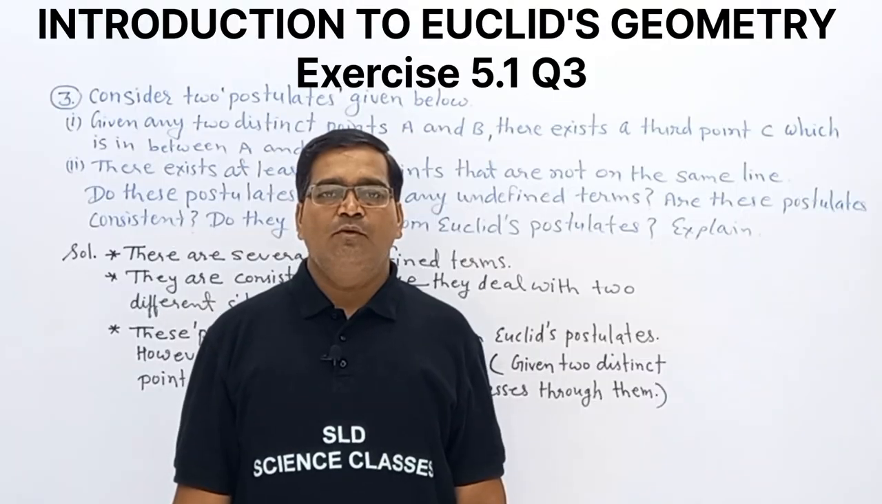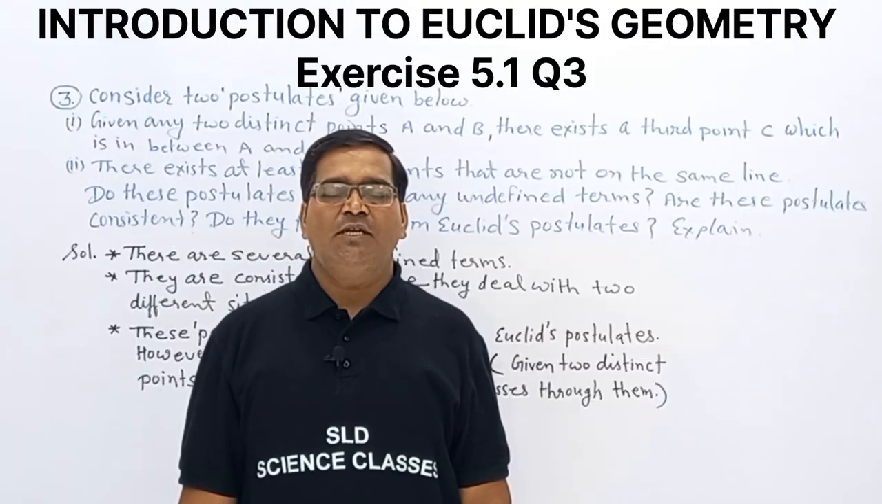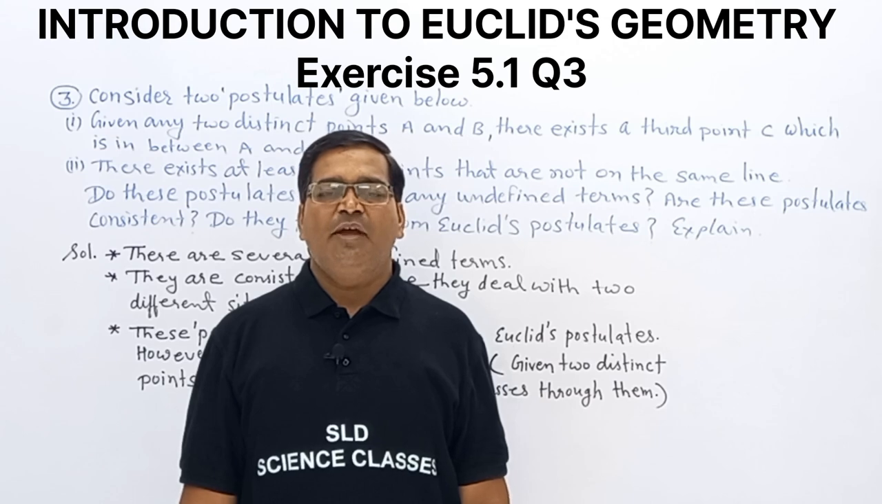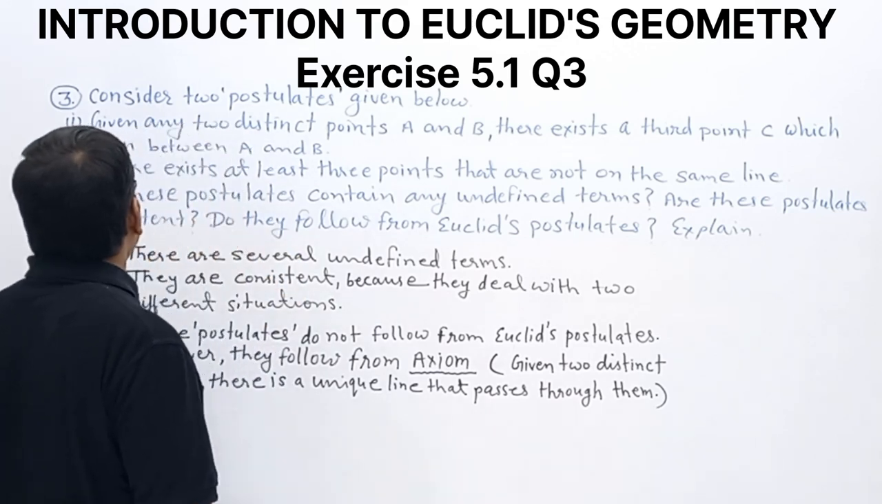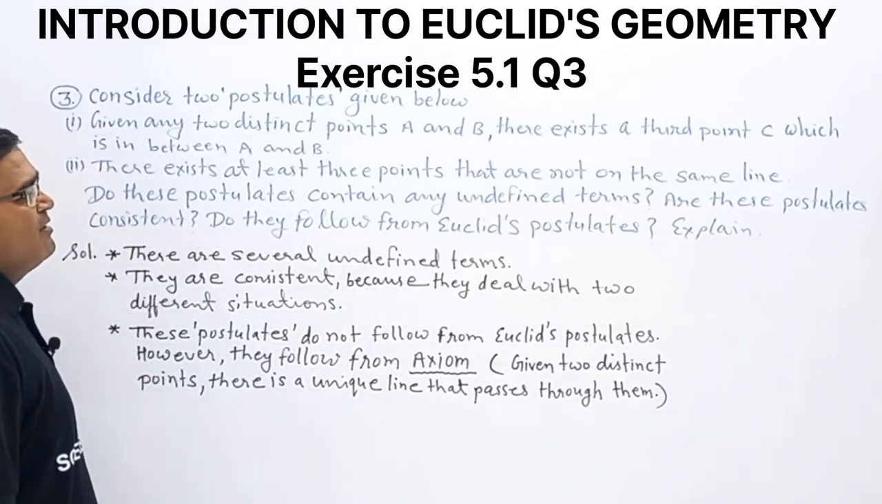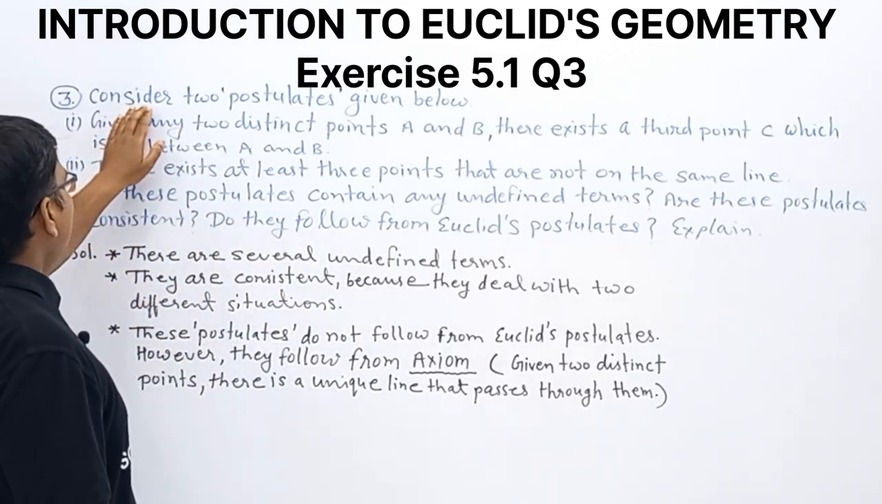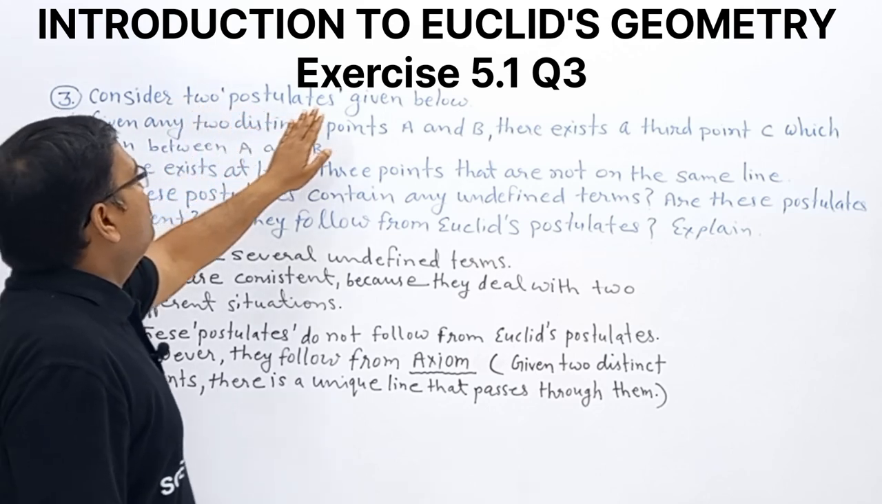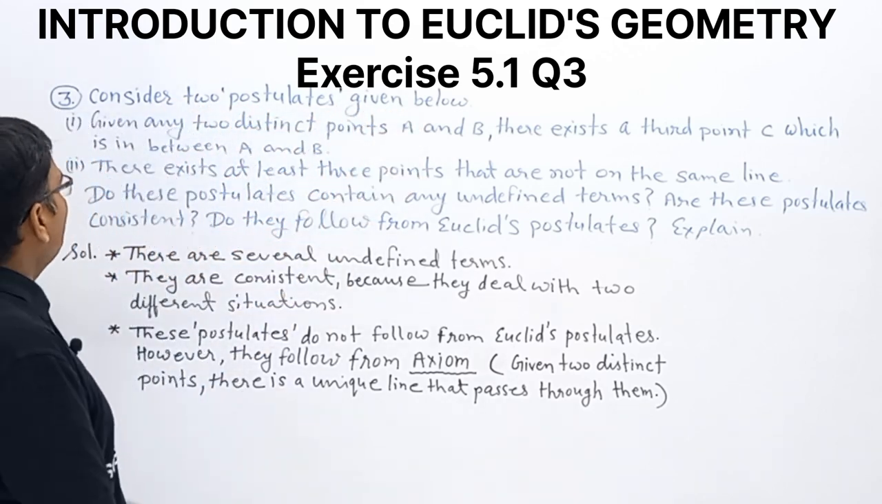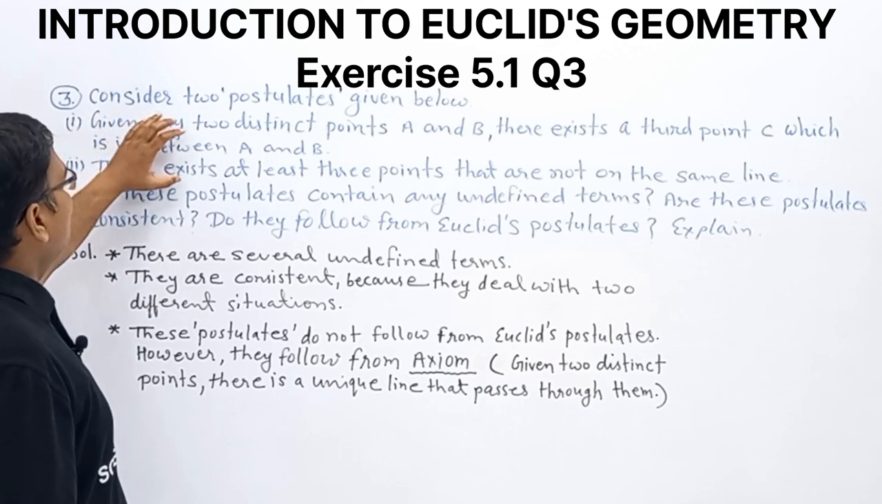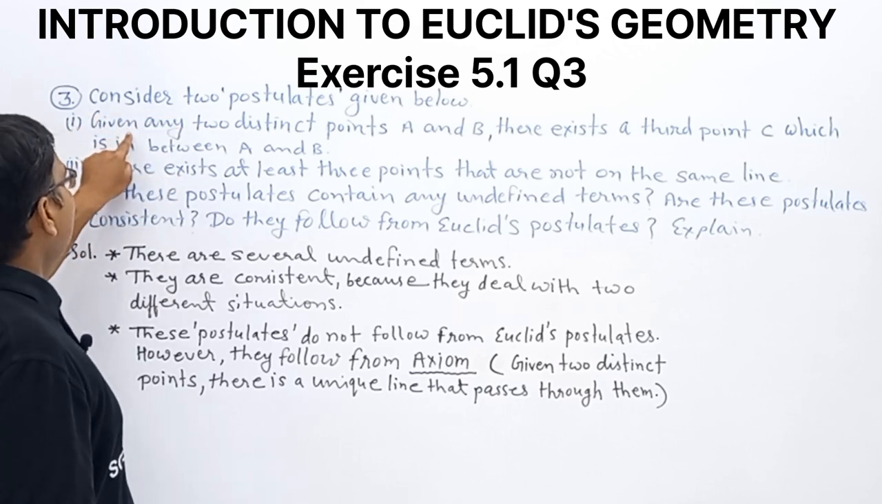In this class, we are going to discuss question number 3, exercise 5.1, Introduction to Euclid's Geometry. Observe this question. This is a theory-based question. Consider the two postulates given below. In this question, we are given two postulates.